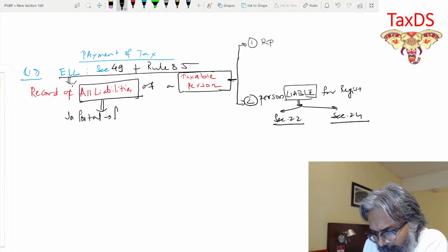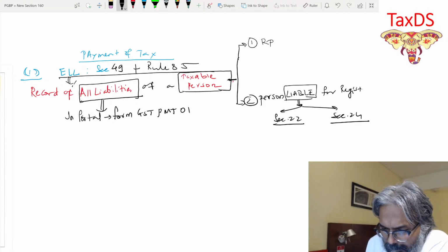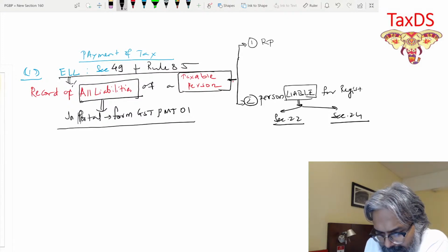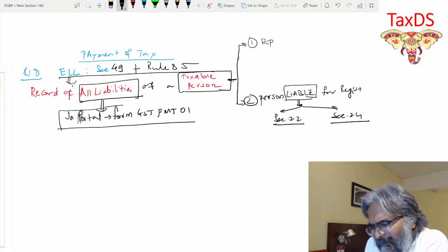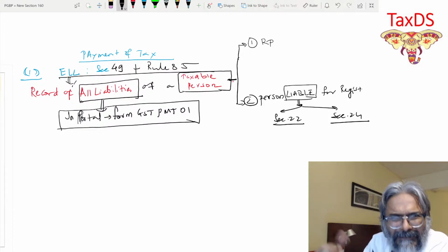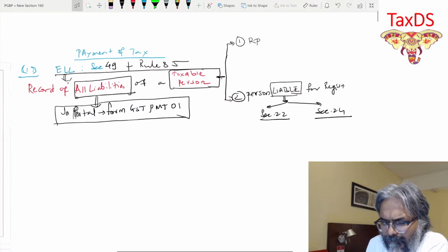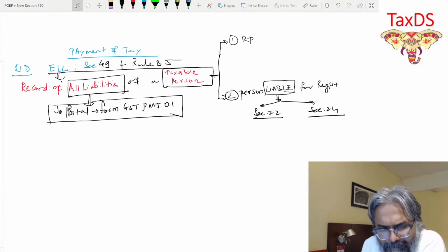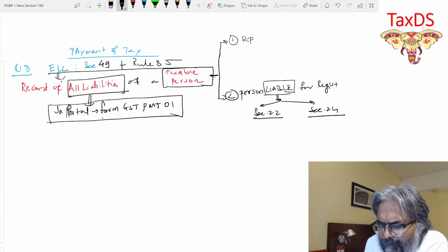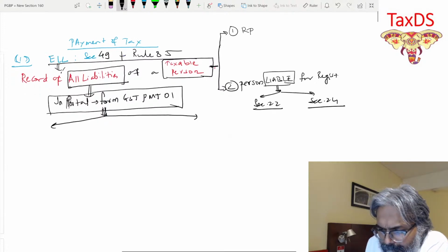The relevant form in which it will be depicted in the GST portal is GST PMT-01. Do not remember the number, students, it's okay. I'm just writing it because of what the provision is. In any case, this form has got two parts.